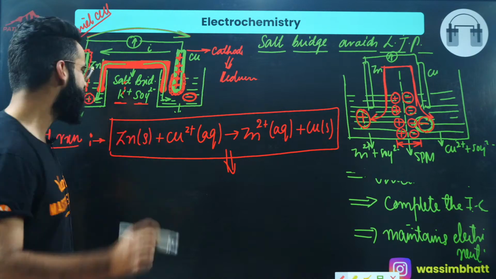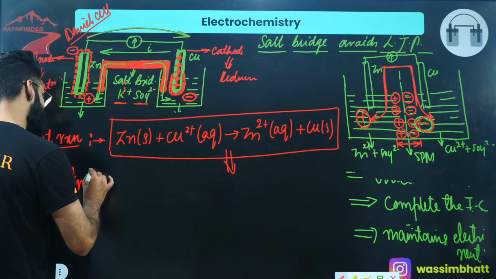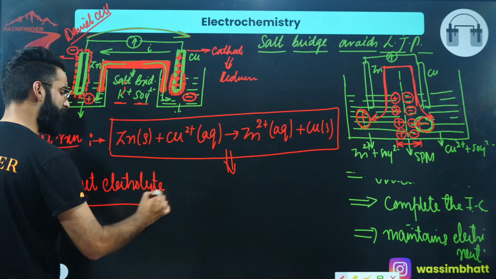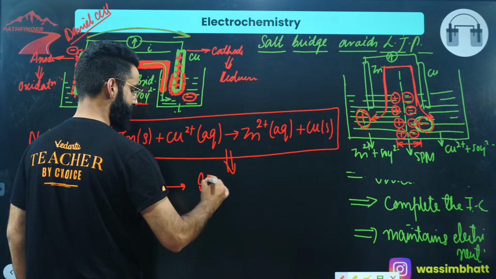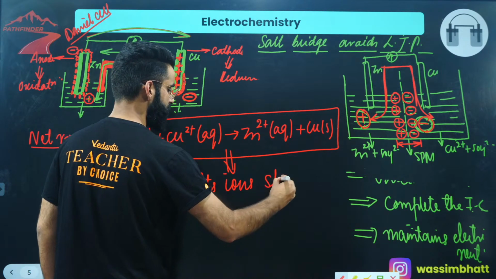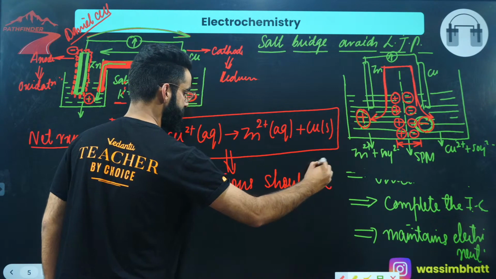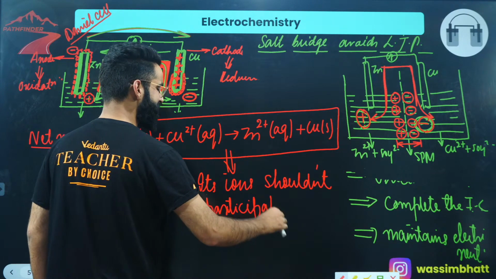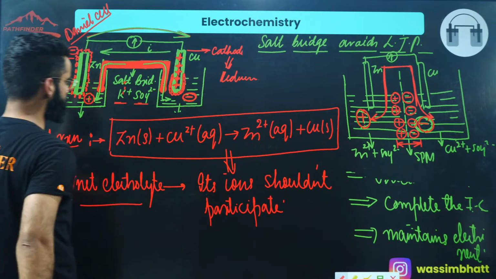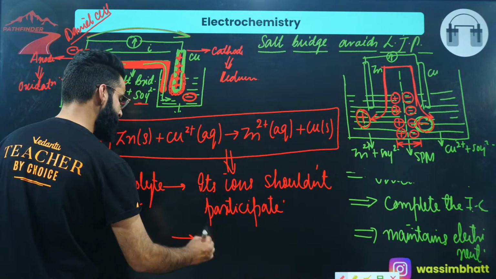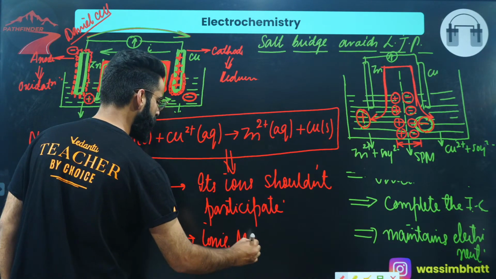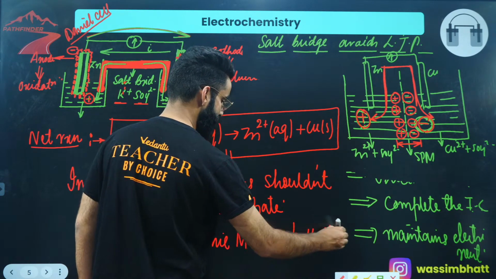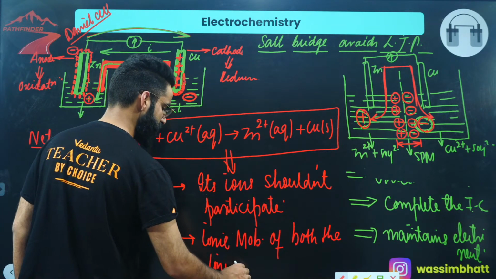The main and important thing for the inert electrolyte: its ions should not participate in the net cell reaction. Point number one. Point number two: ionic mobility of both the ions should be the same.